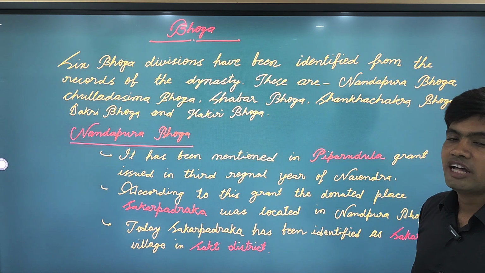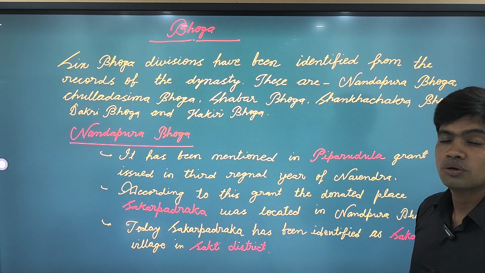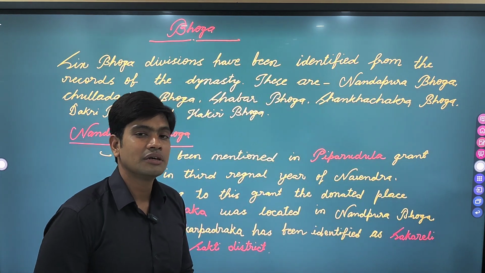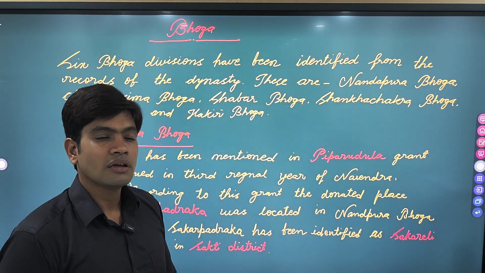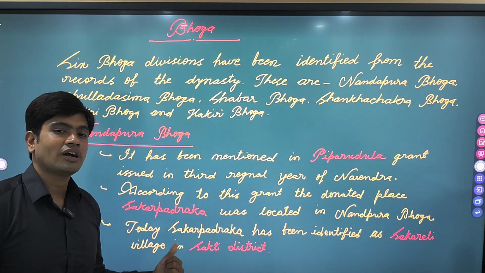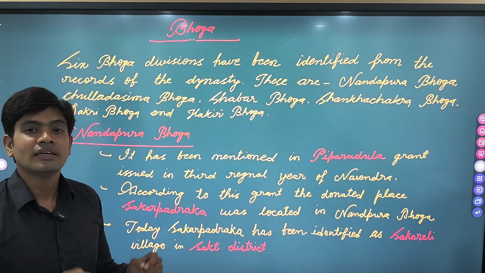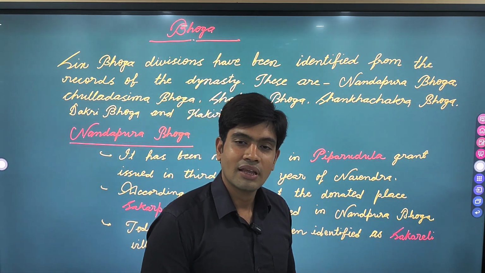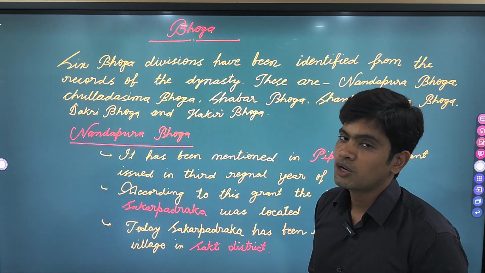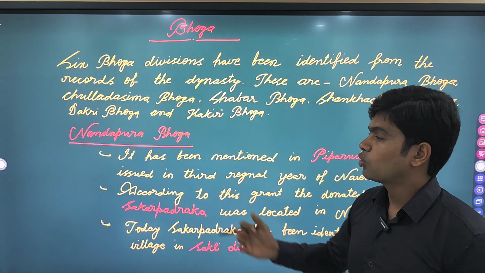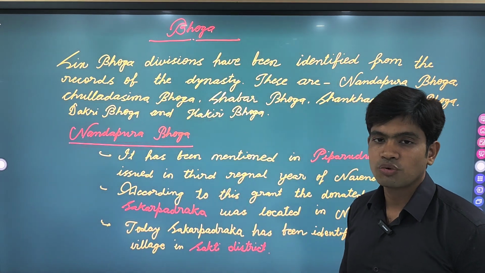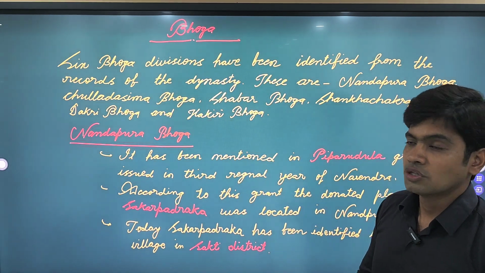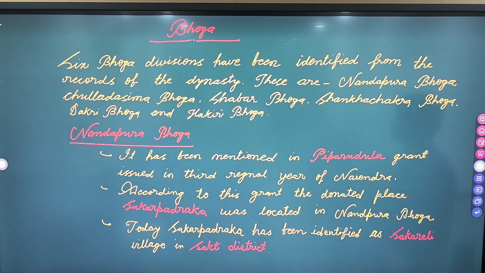Nandapura Bhoga has been mentioned in the Piprudula grant, which was issued in the third regnal year by the ruler Narendra. In this grant, a village Shakar Padraka has been mentioned, which was donated, and it has been identified as Sakreli in Sakti district. Nandapura, the headquarter of the Nandapura Bhoga, may have been either of the Nandapura located in the Sakti district. So that's all about Nandapura Bhoga. I have a screenshot of this page as well.